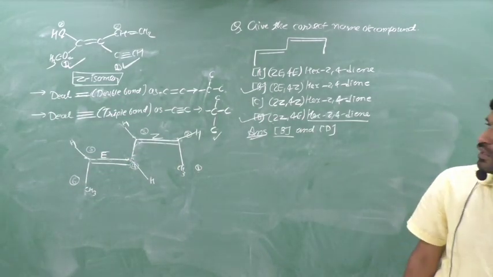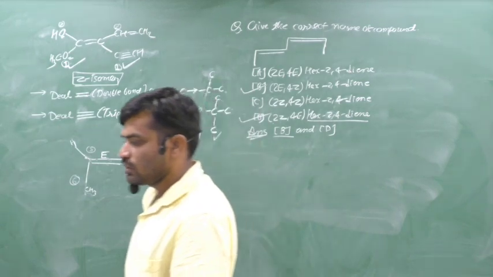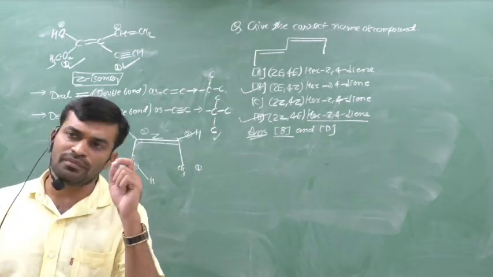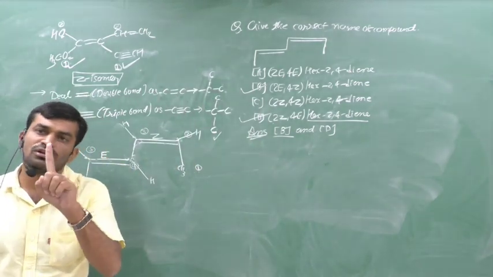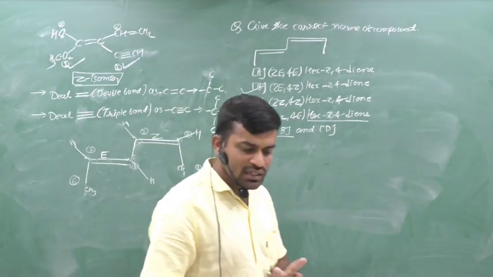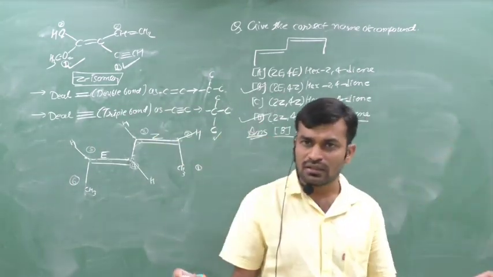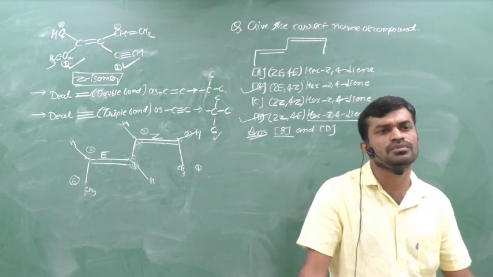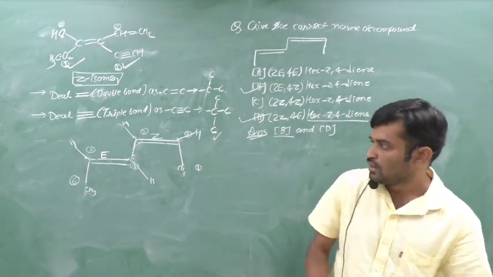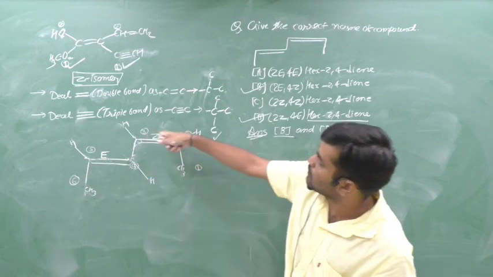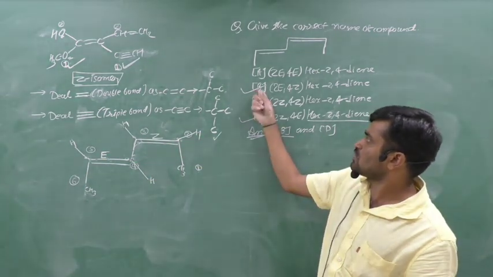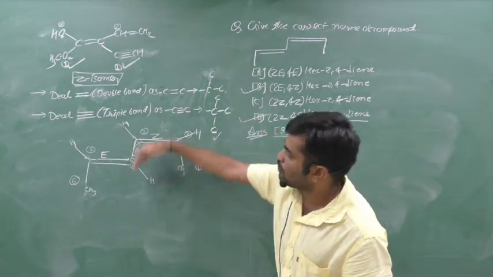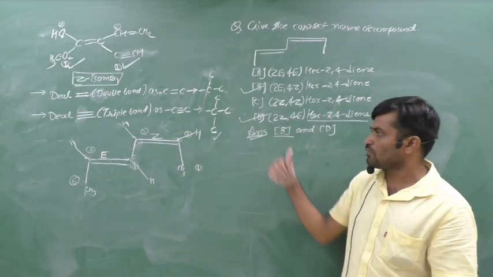But if we have a compound in which we can give the number from any one side, then only and only one option is correct. Here we can give the numbering from both sides, therefore we think about both priorities of the compound or numbering. First we think from this side, therefore the nomenclature is B. If we think from this side, then the nomenclature is D.